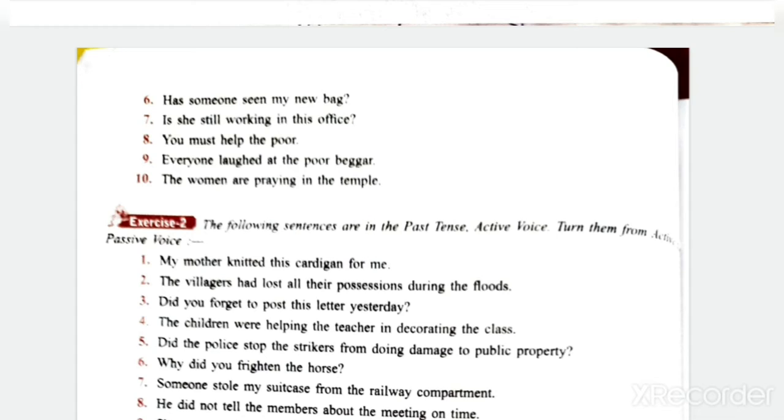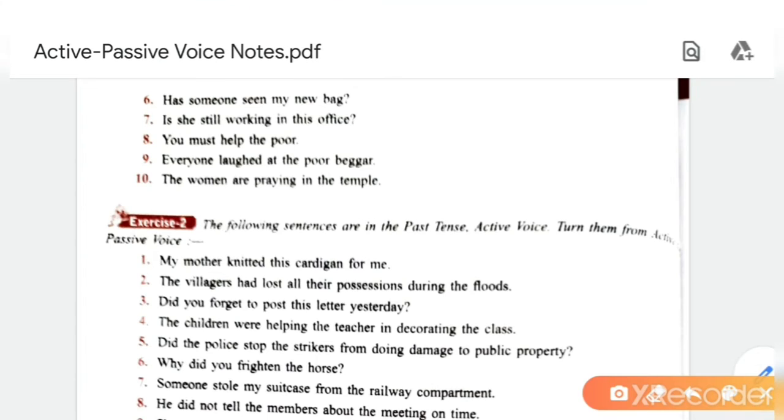Seventh one, don't write seventh one because it is out of your level, but the passive voice is possible in other way. Is she still working in this office? Okay, so is work still being done by her in this office? Okay, this is the passive for seventh, but do not write seventh one. Do not write seventh one. Okay, do not write. Eighth one is you must help the poor.